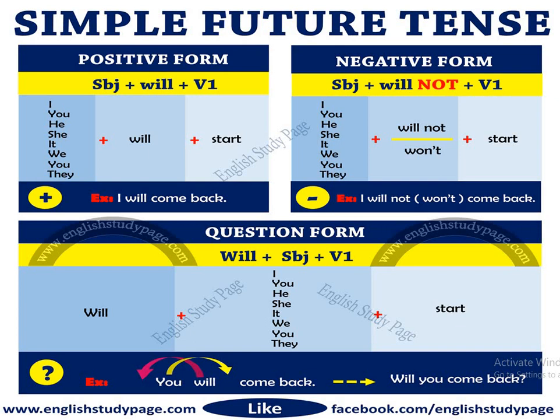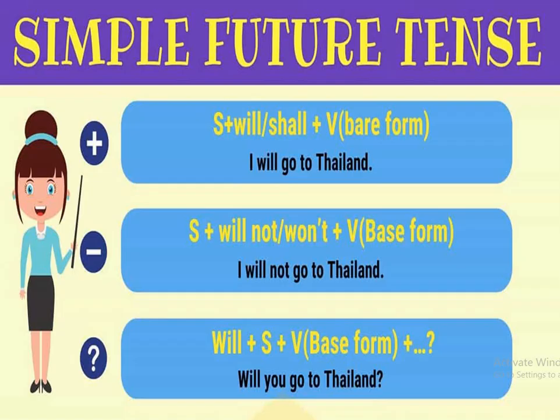Subject plus will plus first form of the verb: I will come back. Then subject plus will not plus first form of the verb: I will not come back. And then in the interrogative form, will plus subject plus first form of the verb, that is, will you come back. Again revising the formulas again.